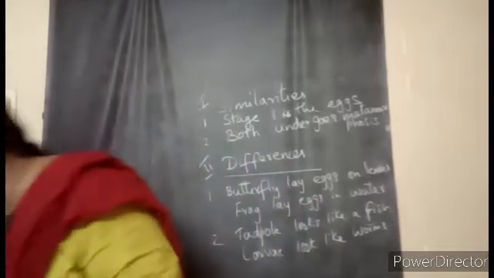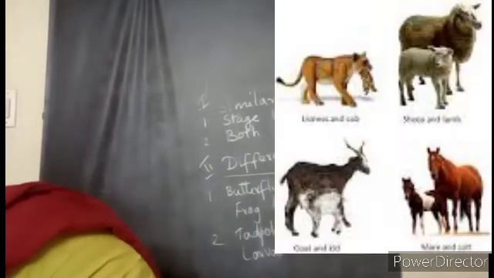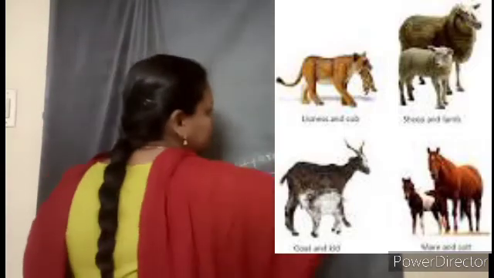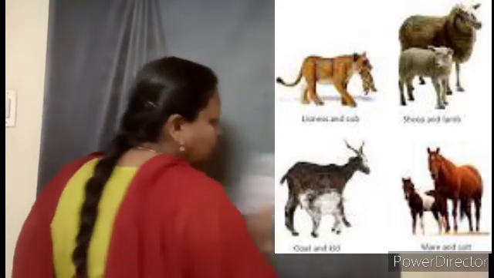Further, one more interesting thing we are going to learn today is how these animals take care of their young ones. By now you all know the life cycle of an ant, of a frog, of a butterfly, and also of a bird. Four life cycles in detail you have learned in this 4th class. When you compare, you can understand that some animals give a lot of care to their young ones, like the bird. But some of them, like the frog, don't give that much care.